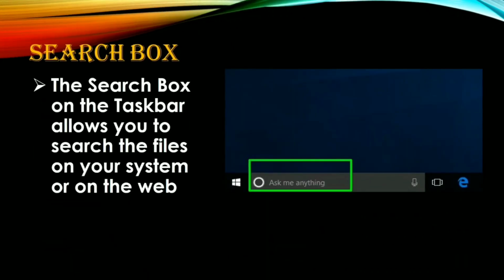Now the fifth part of the desktop is the search box. The search box on the taskbar allows you to search the files on your system or on the web. See in this picture, the green rectangular box is showing the area or location where the search bar exists. So with the help of this box, we can easily search any pages, any applications, any software, or with the help of the internet also we can easily search whatever we want.